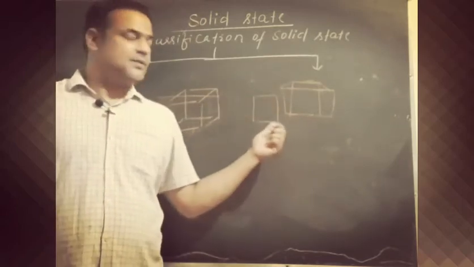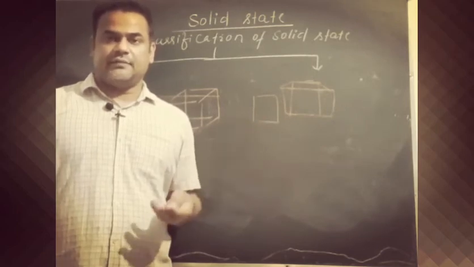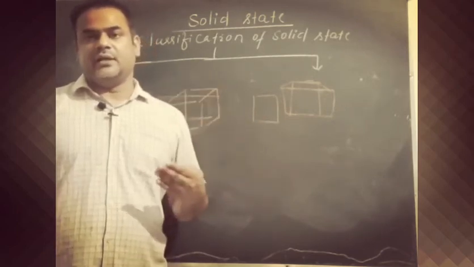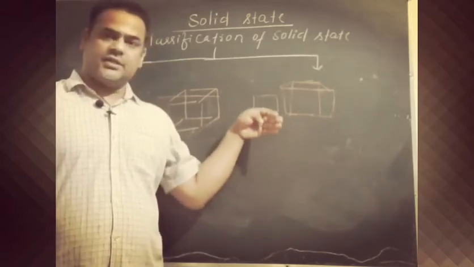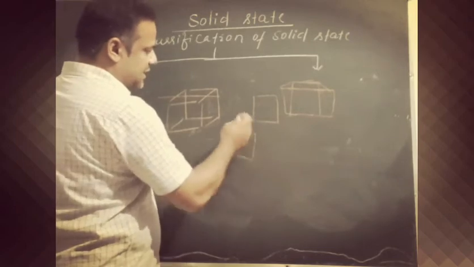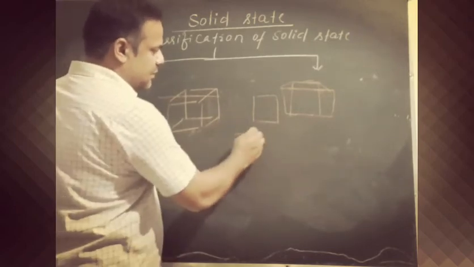Means if we cut a crystalline solid with a knife, we may cut it like we slice bread, completely. But if we take an amorphous solid, suppose any glass, and we try to cut it, then it will give blunt ends.